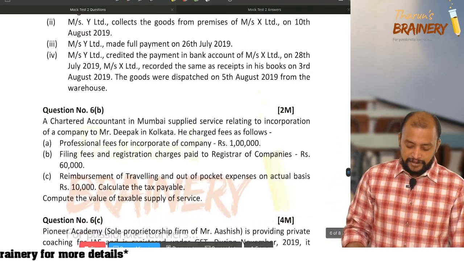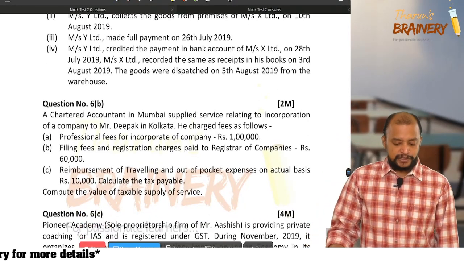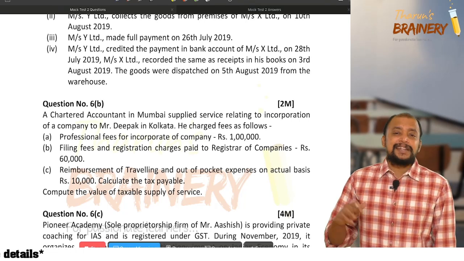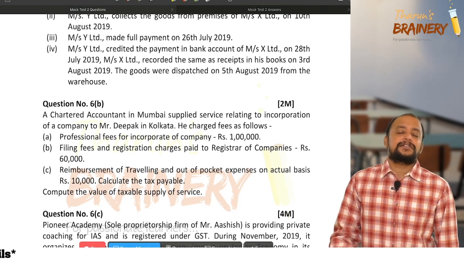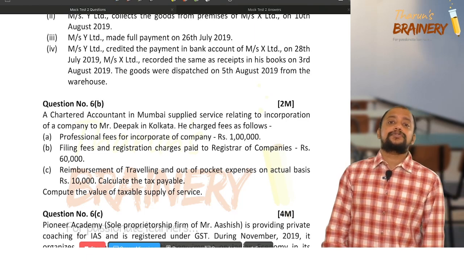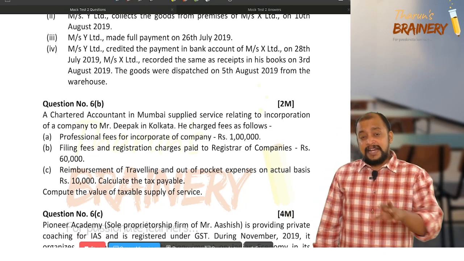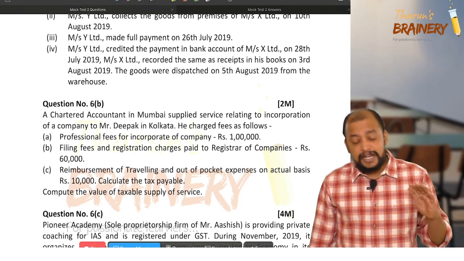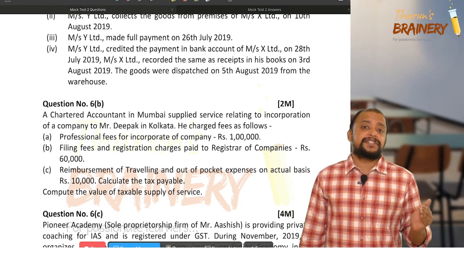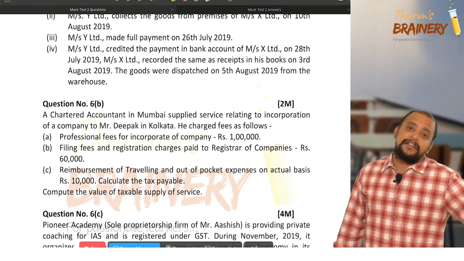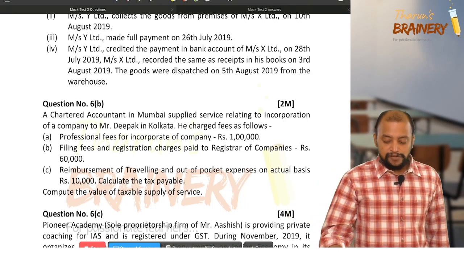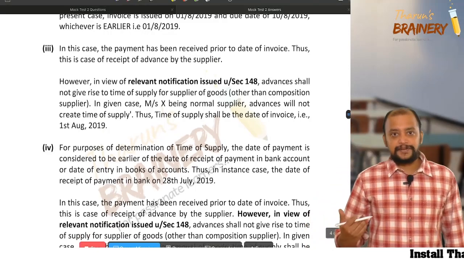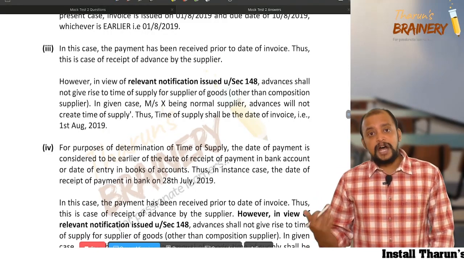Then number 3, Messrs. Y Limited made full payment on 26th July 2019. Payment is irrelevant in case of section 12 subsection 2, because there is notification 66/2017 which says that the date of payment is irrelevant whenever the time of supply of goods is determined under forward charge mechanism. It is only the actual date of invoice or due date of invoice, whichever is earlier. Therefore, the time of supply will not change and it is the same, that is 1st August. So you have to refer to that notification.